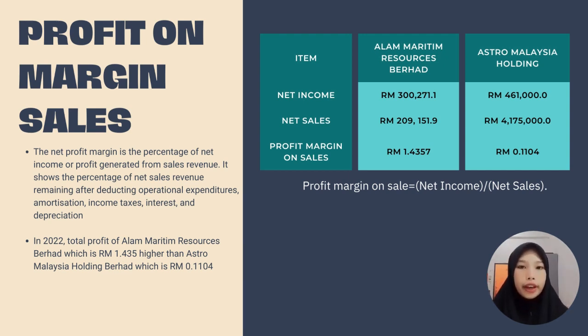The research was conducted on Alam Maritim Resource BERHAD and ASTRO Malaysia Holding BERHAD. In 2022, the total profit of Alam Maritim Resource BERHAD, which is RM1.435 million, is higher than ASTRO Malaysia Holding BERHAD, which is RM0.1104 million. It means that for every million of sales generated by Alam Maritim and ASTRO, the companies keep RM1.435 and RM0.1104 million as profit. The higher value of Alam Maritim Resource BERHAD demonstrates the company's ability to control expenses, which is critical for investors to assess the extent of the company's management and operation performance. In other words, Alam Maritim is more profitable than ASTRO Malaysia.